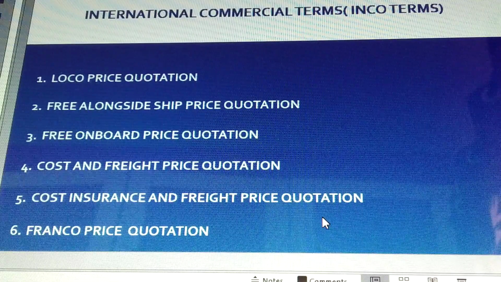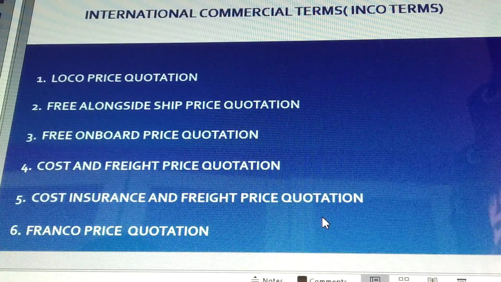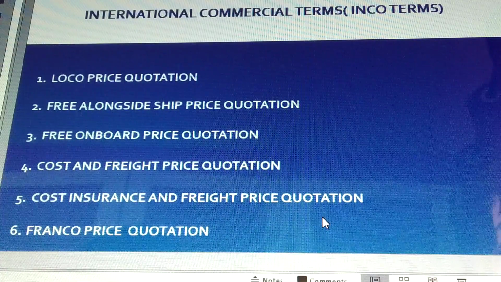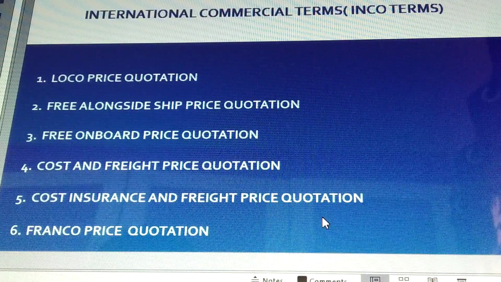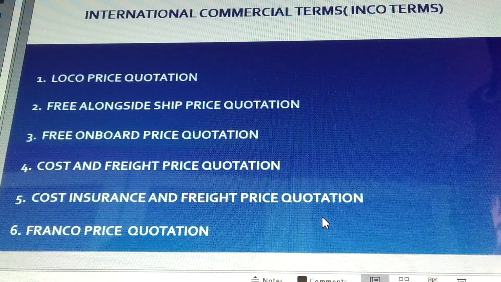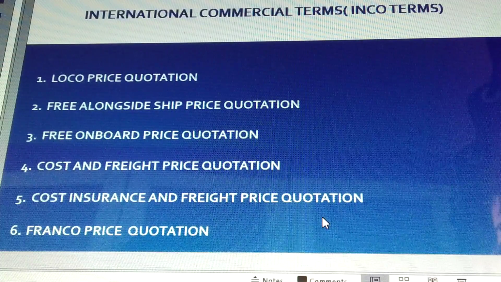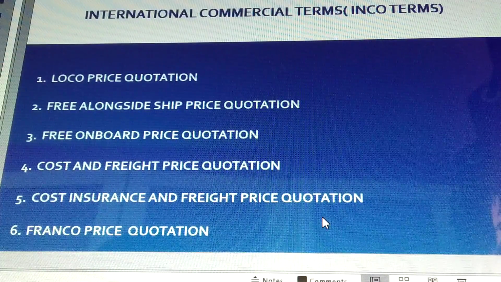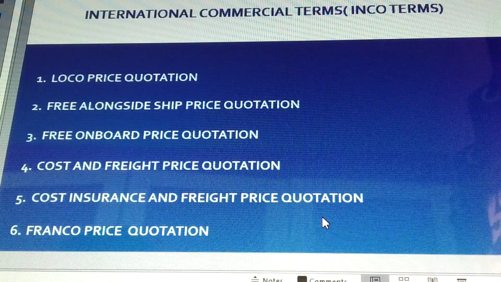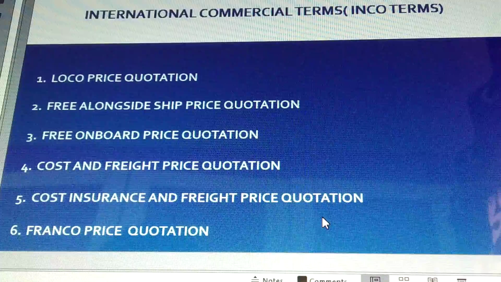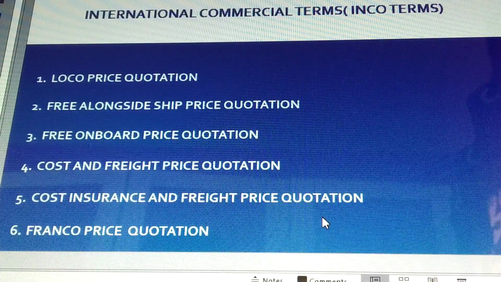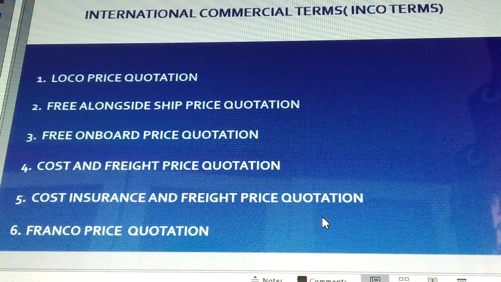Now what is this Franco price quotation? Let us see. This price quotation is the most expensive price quotation that is used in the conduct of foreign trade. It not only includes the cost of the product being exported, but also the cost of transporting the product from the exporter's warehouse to the port, the cost of loading the goods, the cost of insuring the goods, the freight price, and also transporting the goods from the port in the importer's country to his warehouse. That is something about Franco price quotations.